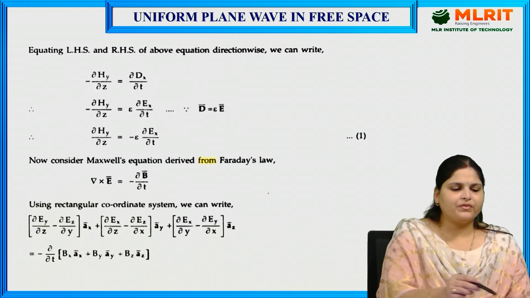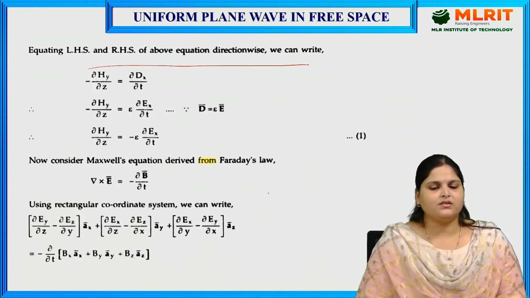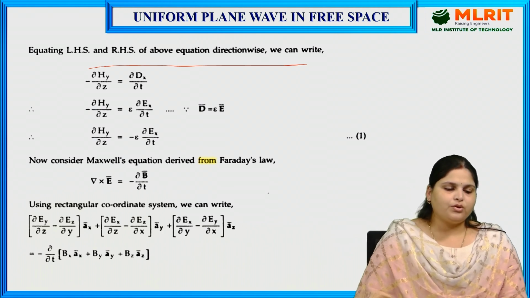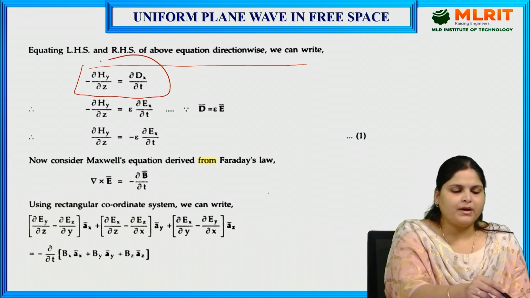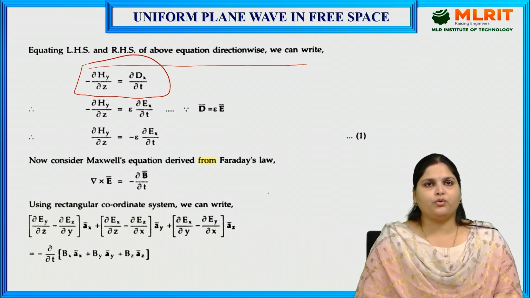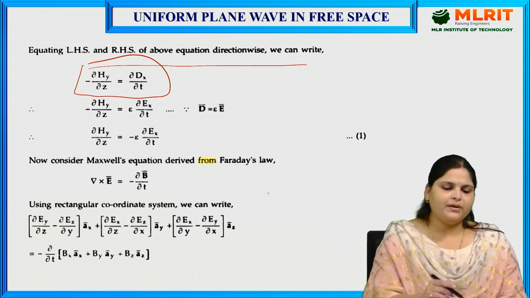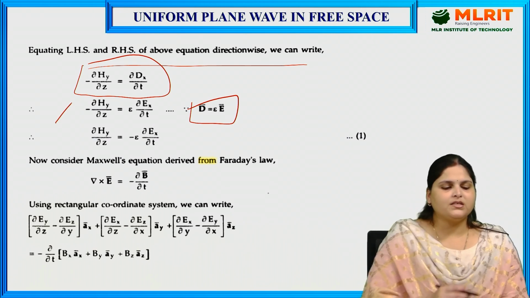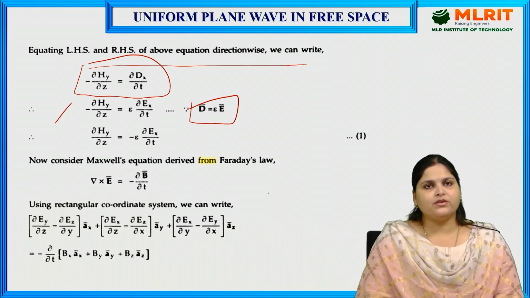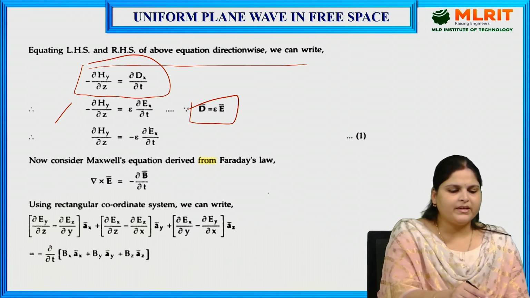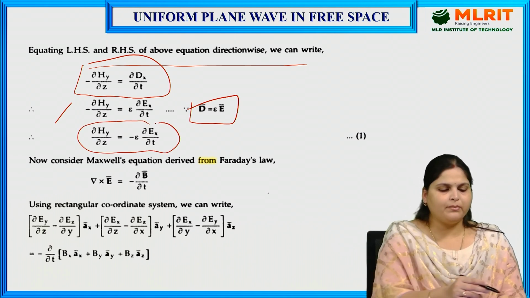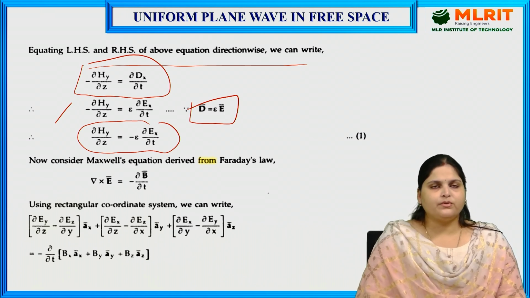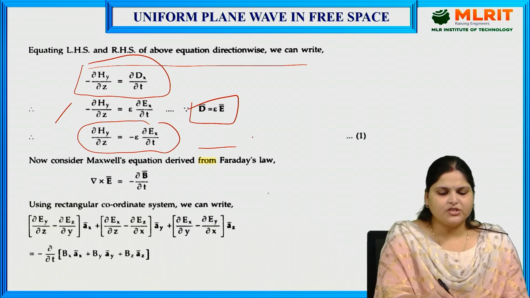Right, now we are equating LHS and RHS of this equation. So we get minus ∂/∂z Hy equals ∂/∂t Dx. In place of D we will put epsilon E, and this equation becomes minus ∂/∂z Hy equals minus epsilon ∂Ex/∂t. If we rearrange, it will become ∂Hy/∂z equals minus epsilon ∂Ex/∂t. Let us give this equation number 1.